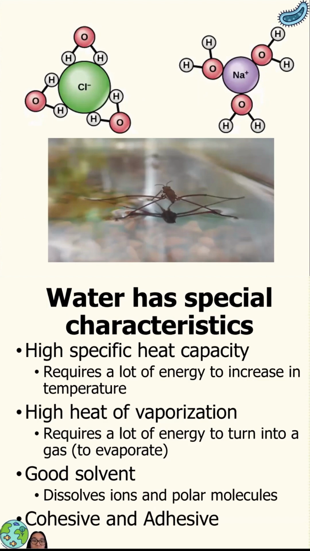Water is also very cohesive and adhesive. Cohesive means that water sticks to other water molecules really well, which we already know. But that is really important for living things because it gives water a very high surface tension. So things like this bug can literally walk on water because the surface tension of water is really high. That also makes it so that water forms droplets and all of that. So just the way that water behaves is because it is cohesive.